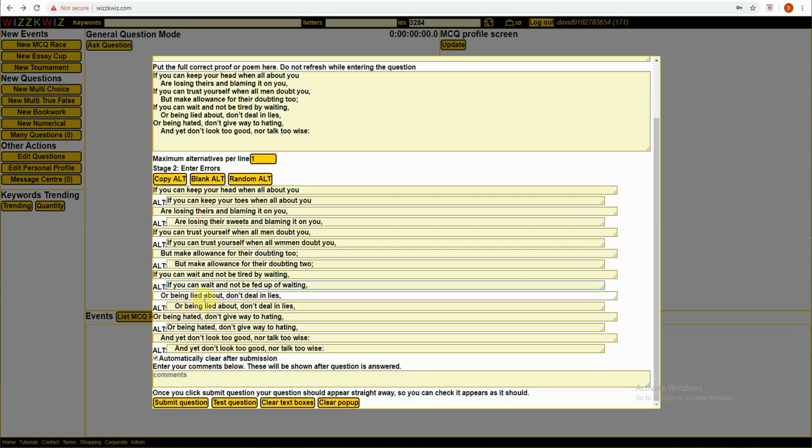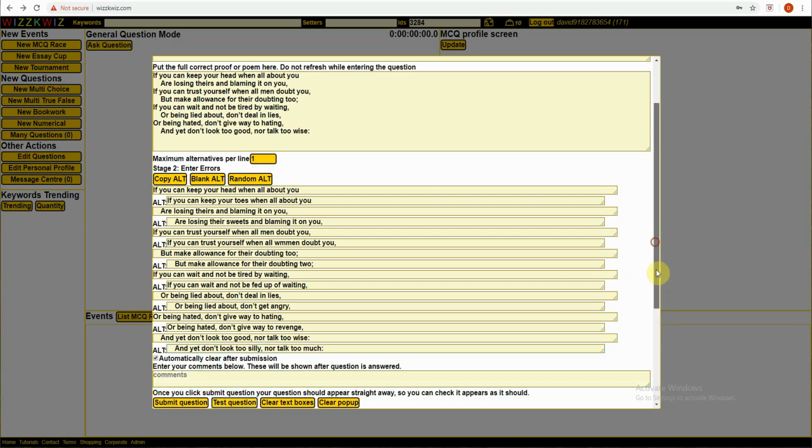Or being lied about, don't deal in lies. Or being lied about, don't get angry. Or being hated, don't give way to revenge. I'm trying to make them sensible so they're plausible. And yet don't look too good nor talk too wise: don't look too silly or talk too much. So for each line of the poem I've now got a sensible alternative, so it's going to be a bit tricky to pick which one. It's going to genuinely test my understanding. I don't have to put any comments in if I don't want to.